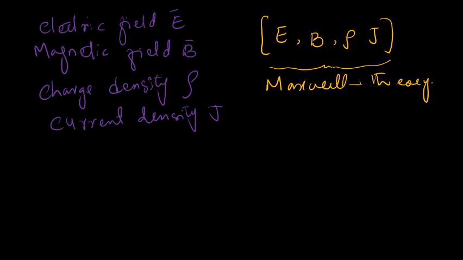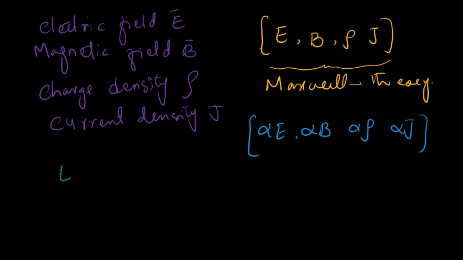So if this is a solution to the Maxwell theory of electromagnetism, then alpha E, alpha B, alpha rho, and alpha J should also be a solution to the Maxwell theory according to the property of linearity. For simplicity here we take only two solutions.